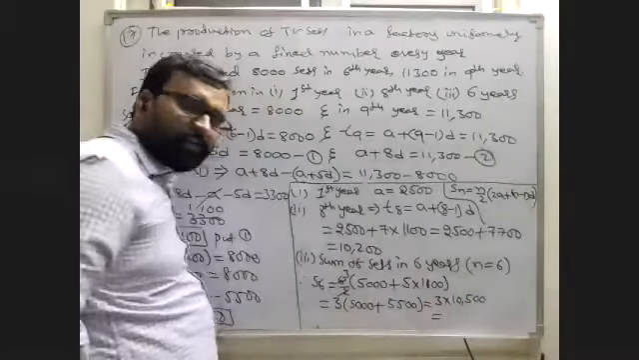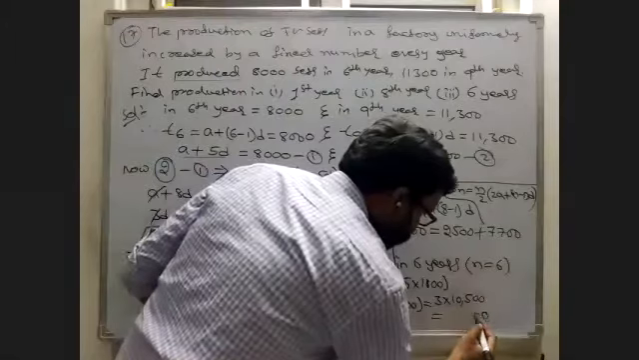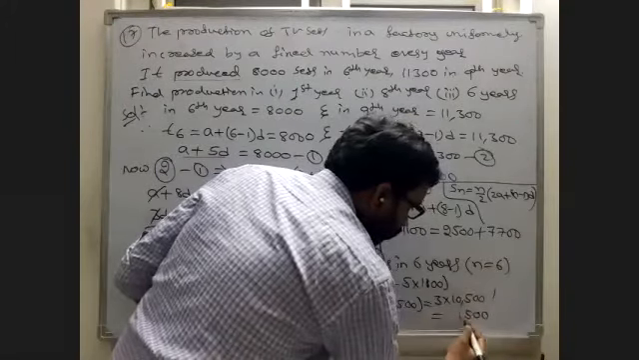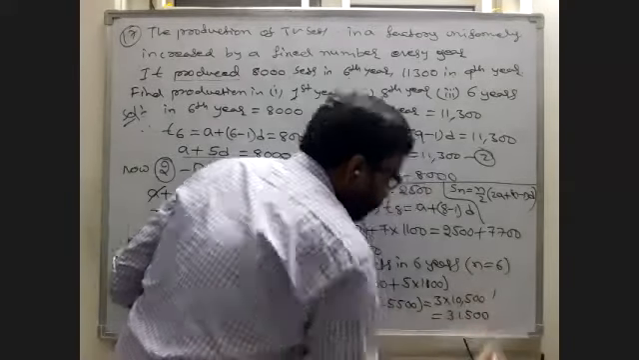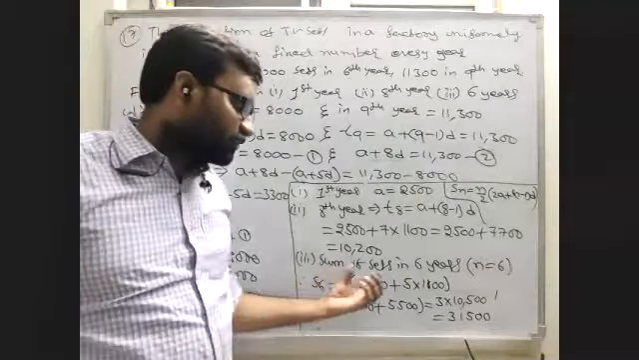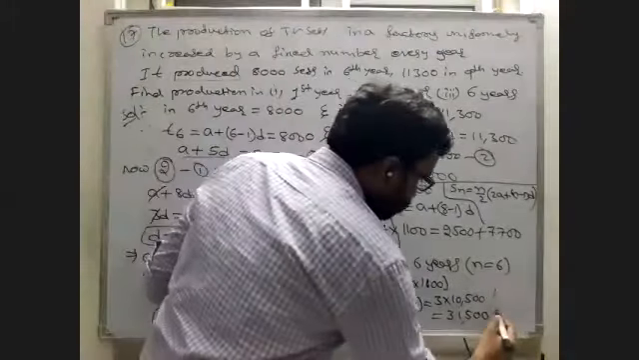So 3 into 0 is 0, 3 into 0 is 0. 3 5s are 15. And 3 ones are 3. So the total sum of TVs in 6 years is 31,500 sets.